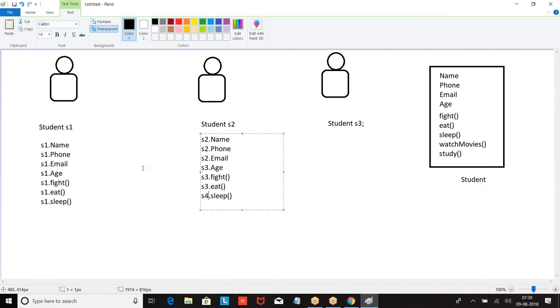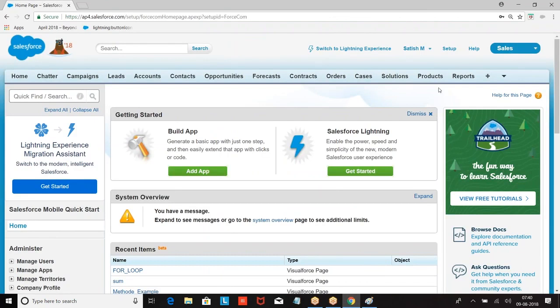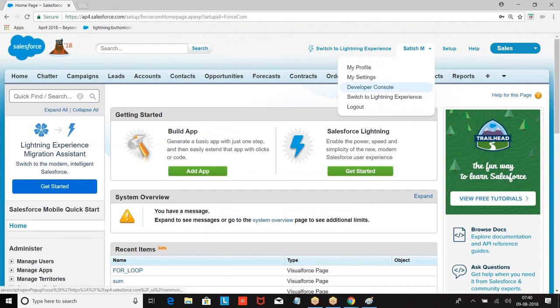A class is a collection of data members and methods, where data members are defined using variables and actions are defined using methods. I hope you are good with this. Am I clear with this? Right. So let us take the definition.